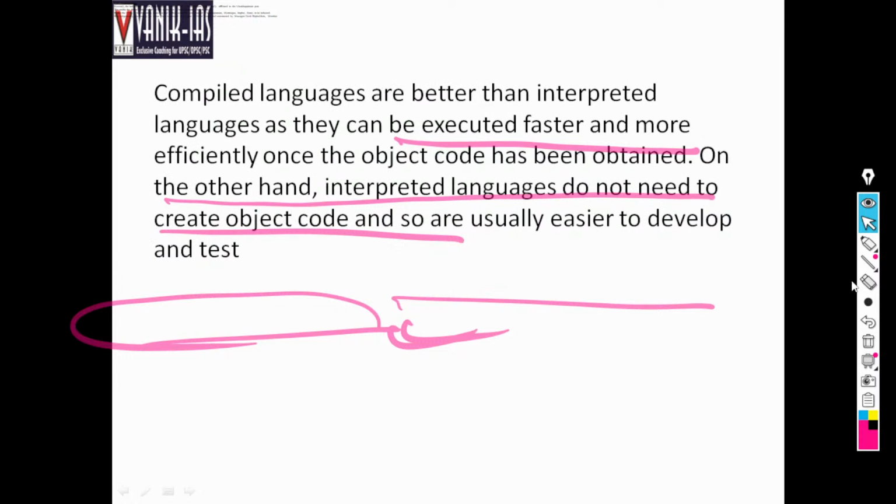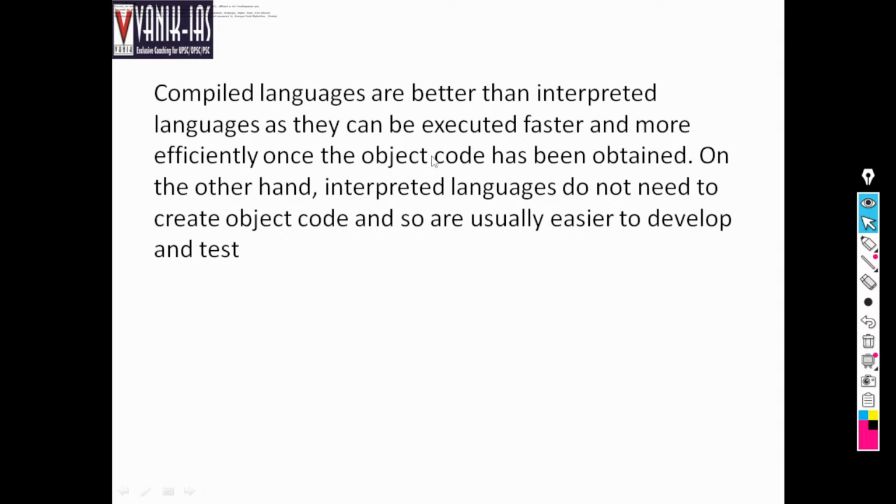Compiled languages are better than interpreted languages. Why? Because they can be executed faster, as they are compiled and converted into the binary system efficiently once the object code has been obtained. On the other hand, interpreted languages do not need to create any object code, so usually it is easier to develop and test. Interpreted languages are easy to develop, but they are not efficient. Why? Because they have to convert each and every sentence to make the computer understand the binary language. So these are all the types of languages.